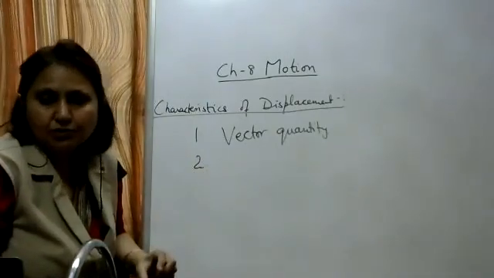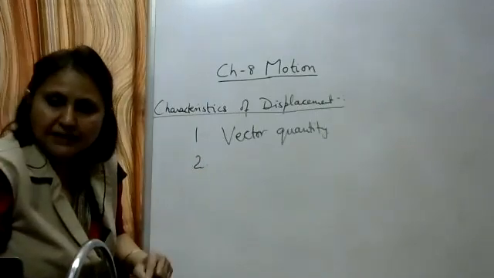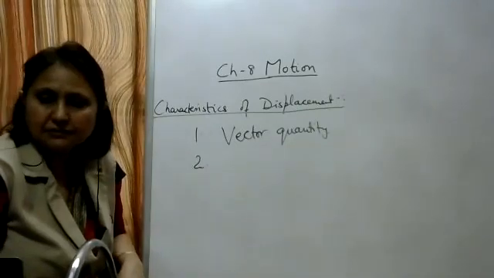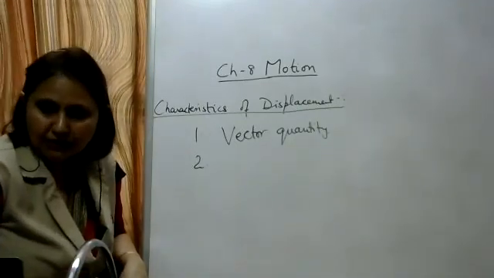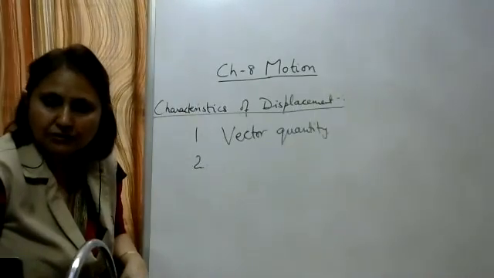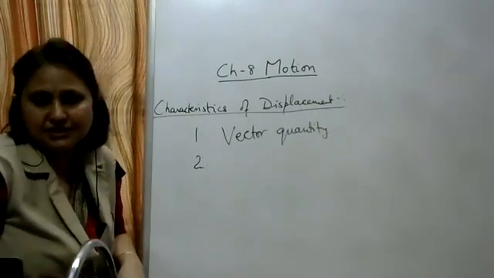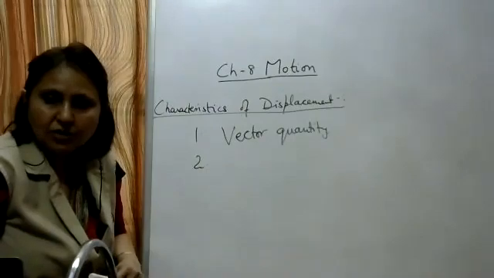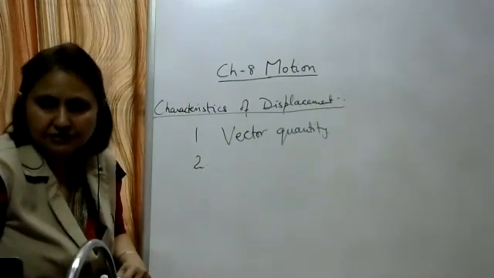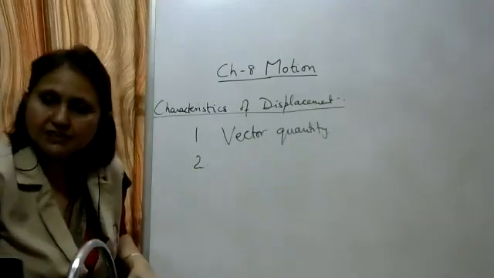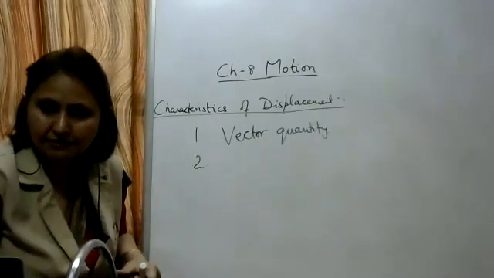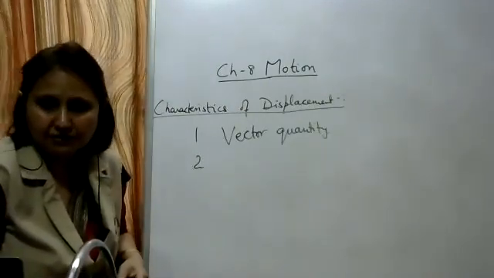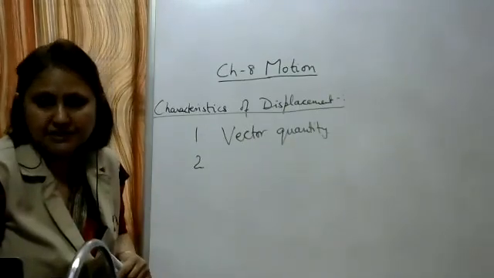Write down the magnitude of displacement. First write down, then I'll explain. Magnitude of displacement can be equal or less than the distance traveled. That is, the magnitude of displacement can be equal to the distance traveled, or the magnitude of the displacement will be less than the distance traveled. Here we'll take examples and study about it.